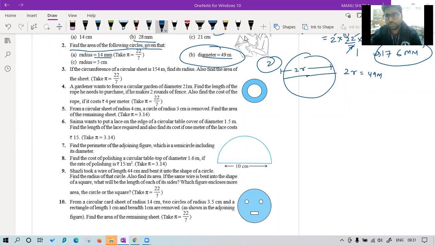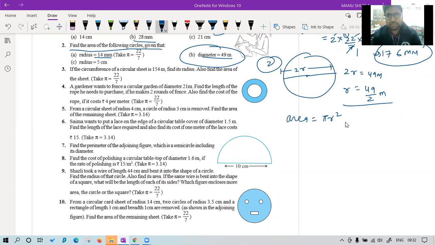divided by 2. Yes. So r is equal to 49 upon 2 millimeters. Don't go into decimals right now because decimals may create some problem while solving. Okay, better you take it in this form only, 24 and a half. Now, the area formula we all know is pi r square. Now just put the values. I think nothing is given about pi. So what will we take?